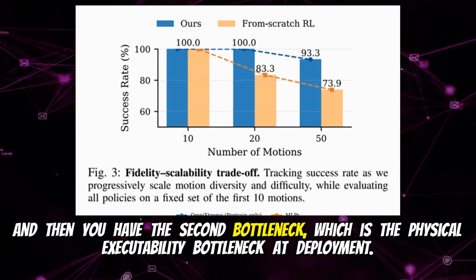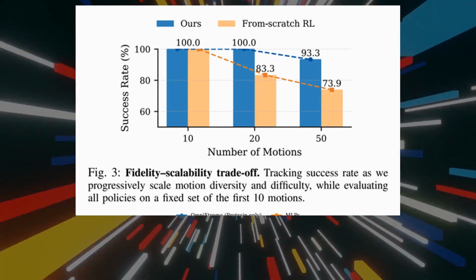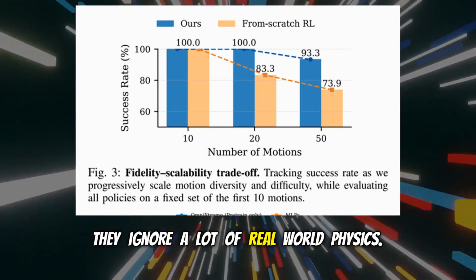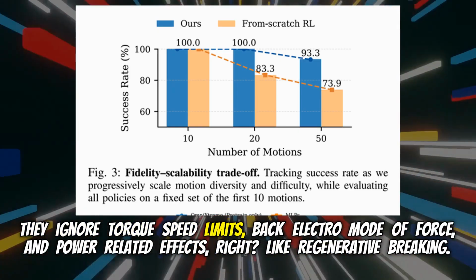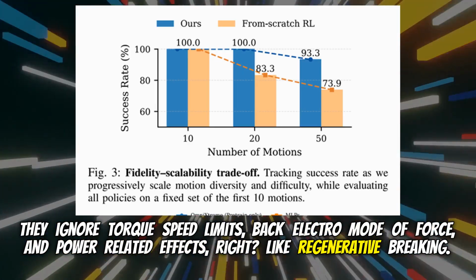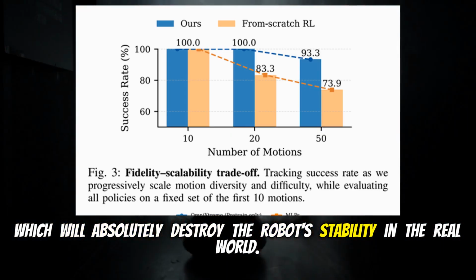And then you have the second bottleneck, which is the physical executability bottleneck at deployment. Simulators by nature oversimplify actuators. They ignore a lot of real-world physics. They ignore torque speed limits, back electromotive force, and power-related effects, right? Like regenerative braking. Precisely. Which will absolutely destroy the robot's stability in the real world.